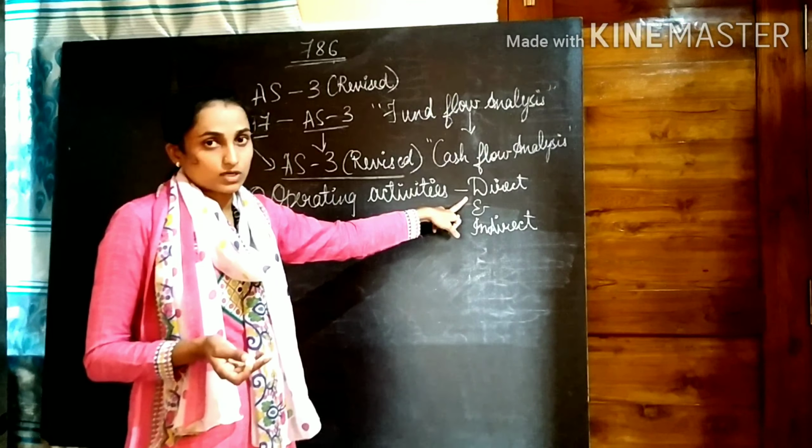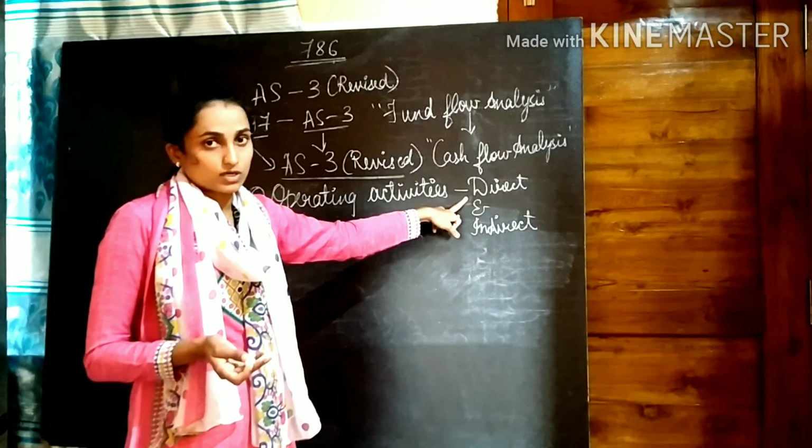Whereas in the indirect method, some non-cash expenses, incomes, non-cash assets and liabilities, current assets and current liabilities are to be adjusted. So in the indirect method we will be incorporating non-cash transactions. When calculating cash from operating activities, we will go either for the direct method or the indirect method under Accounting Standard 3 Revised.